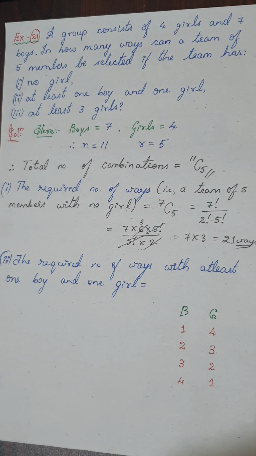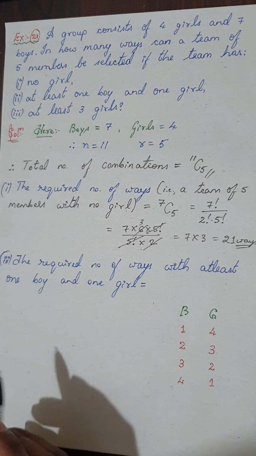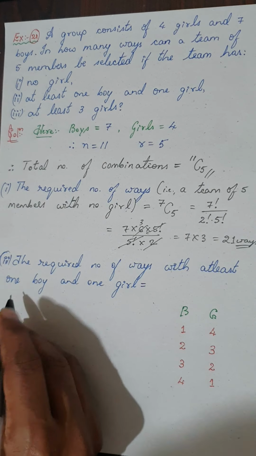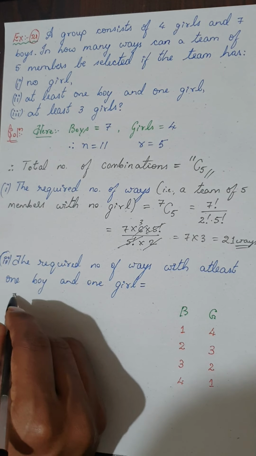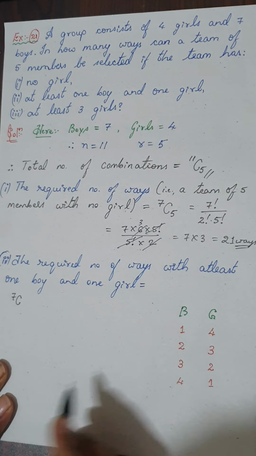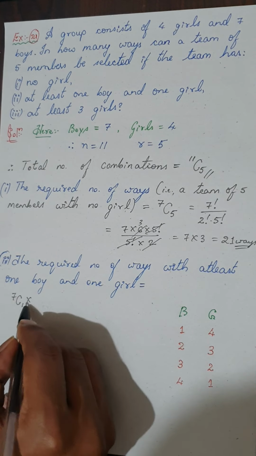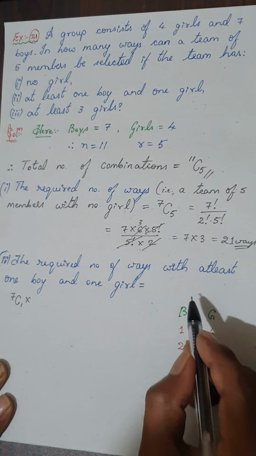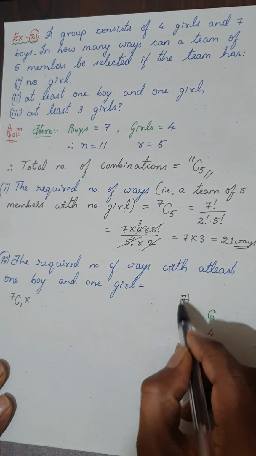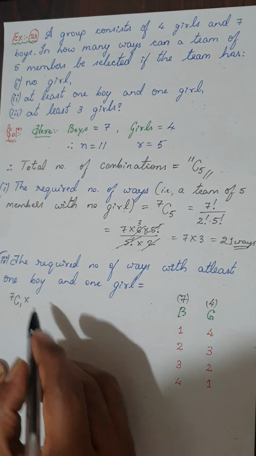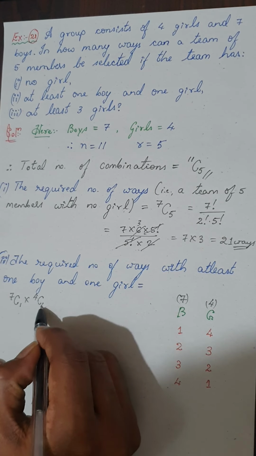Therefore, the required number of ways with at least 1 boy and 1 girl is equal to, as I told you, how many boys are there? Please note this very carefully. It is 7C1 into, remember, there are 7 boys and 4 girls. So 7C1 into 4C4.